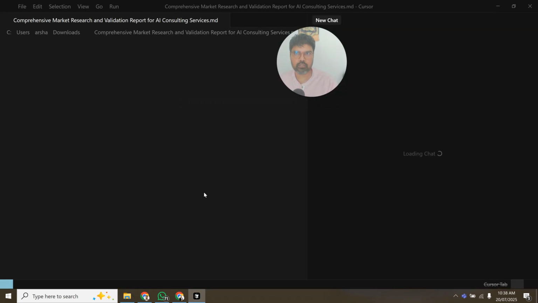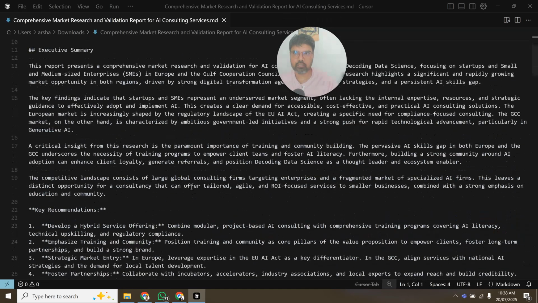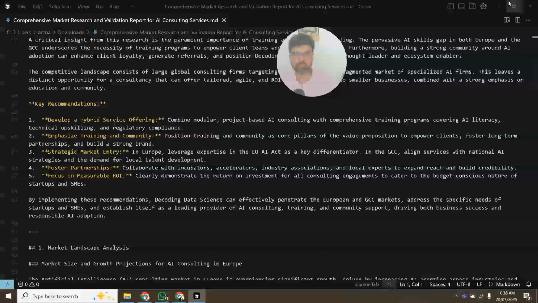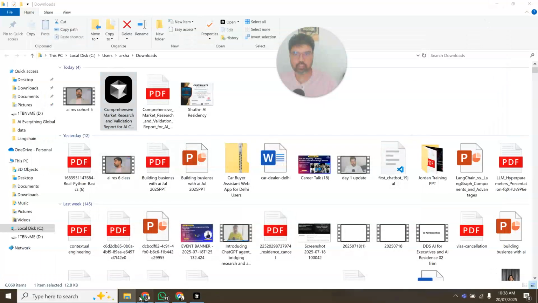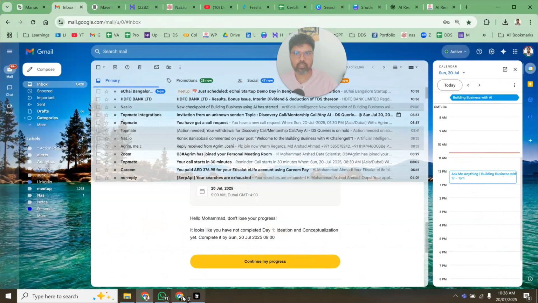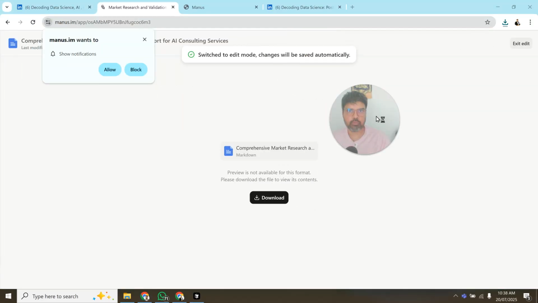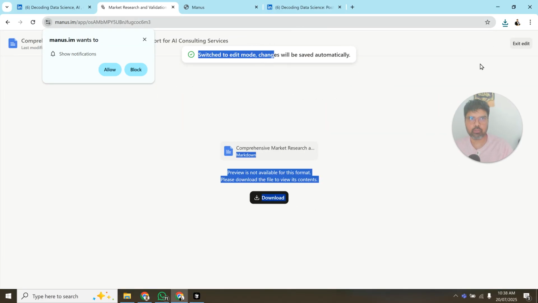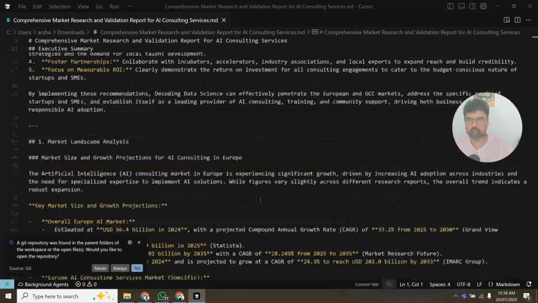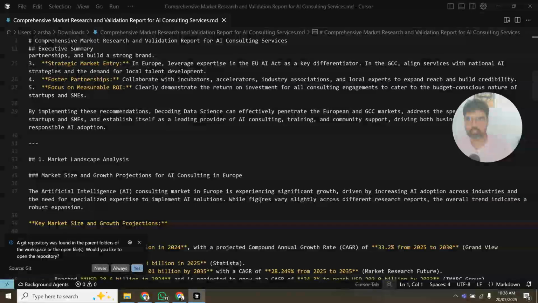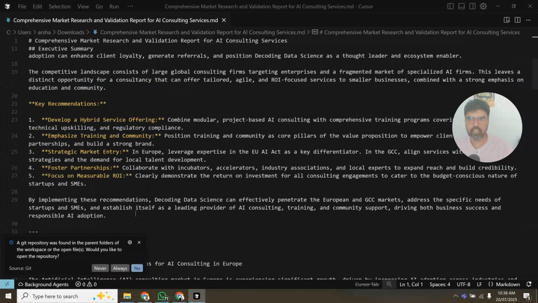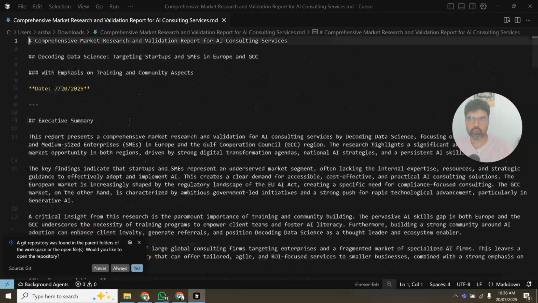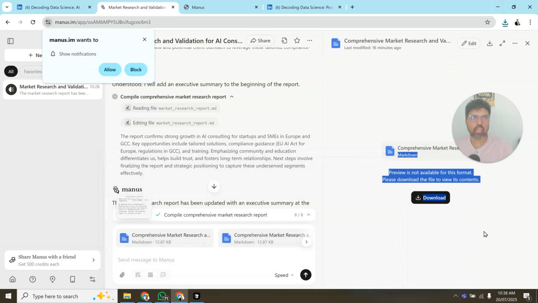This is opening, this is the whole, yeah. So we have the executive summary, we have this recommendation. Let us try to look at the edit option here, if it is able to give us. So it's not able to give us an edit option here. But it looks okay for now, because we have fixed a few things, and I just asked it to add the executive summary, which gives a very good idea about this whole thing.